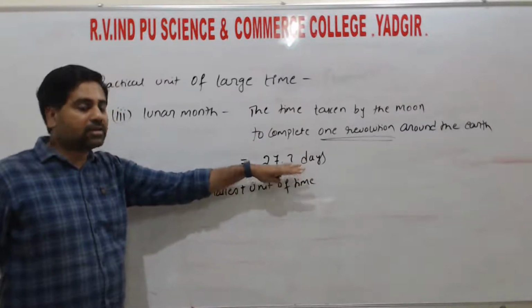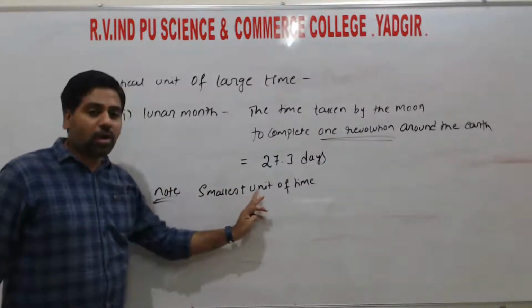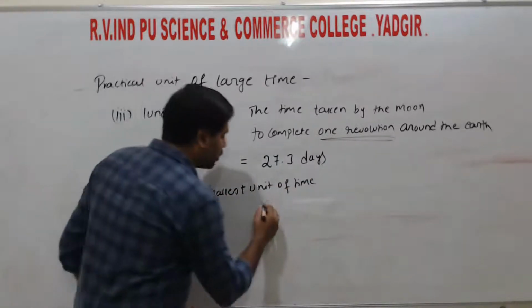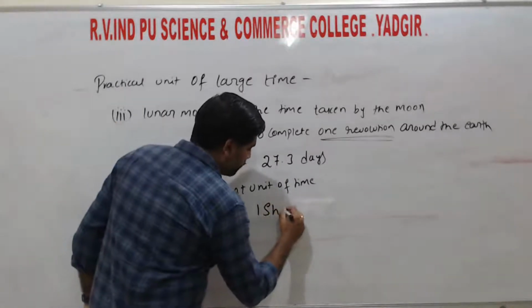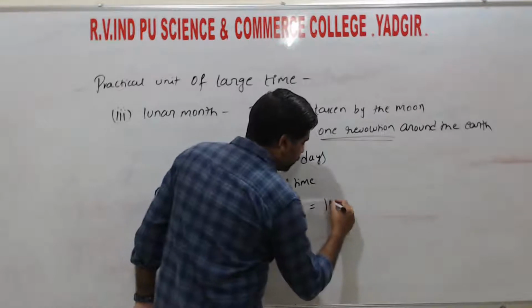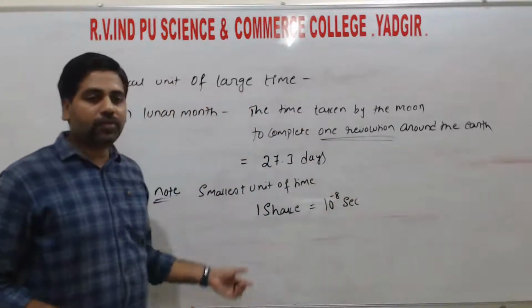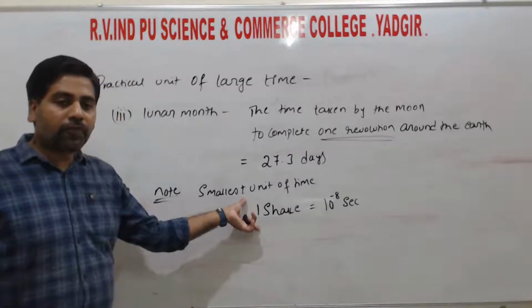These are all the largest units of time, and here one is the smallest unit of time. That one we call as one shake. So one shake equals 10 to the power of minus 8 seconds. This one is the smallest unit of time.